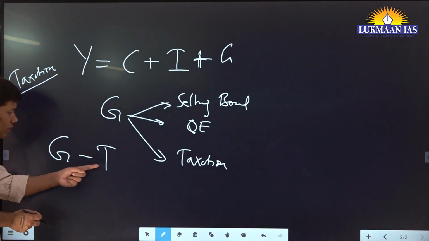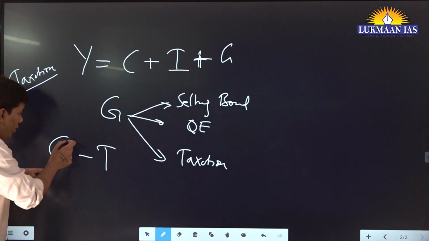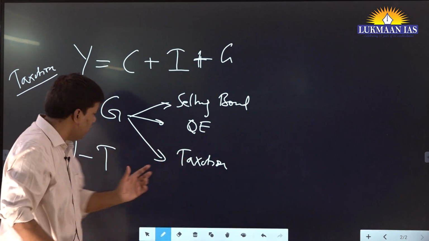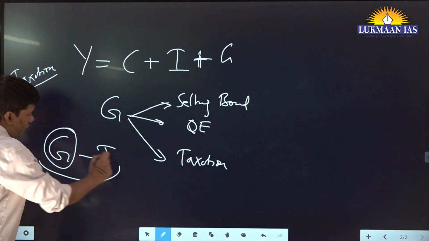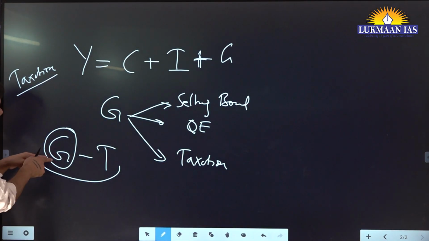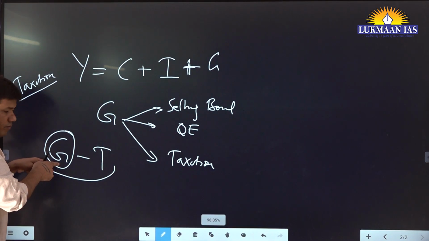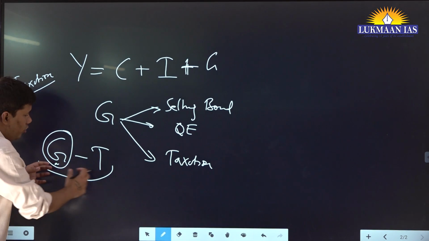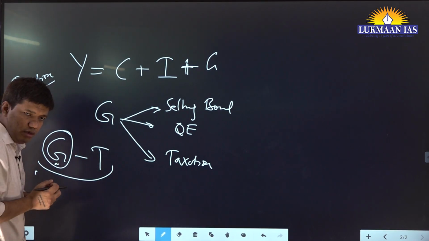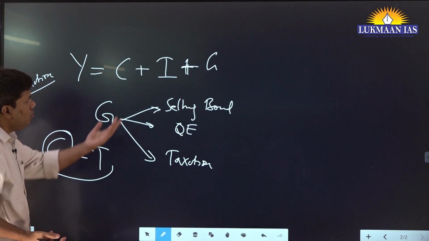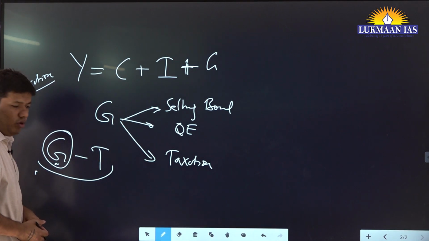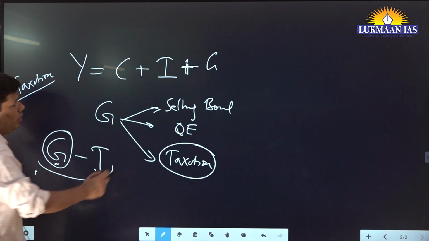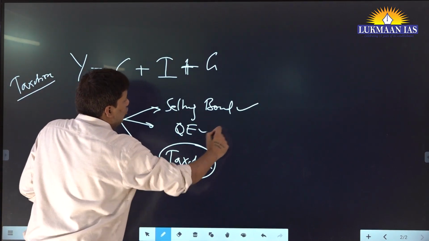So what will happen if this has reduced? The government has to get more money because that particular amount of spending has to be done. And let's say this is the government deficit. What is the meaning of deficit? The government wants to spend this much and could only raise this much money from taxation. So this much amount they have to get. And how can they get it? Through selling bonds. The taxation option is already gone because they already taxed. Now by selling bonds or by quantitative easing.